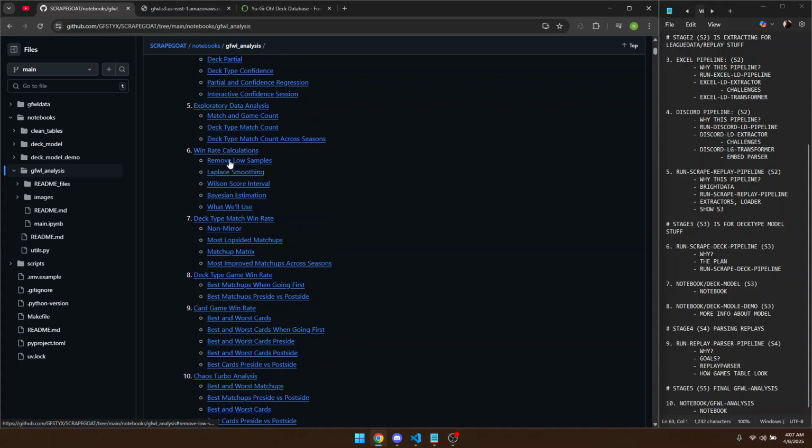And then I'm going to talk about win rate calculations, because there are more ways to go about calculations, especially when you have a data set with imbalanced classes. These terminologies are going to be thrown around as we go throughout the videos, but a class would be like a deck type, like Chaos Turbo Warriors. These deck types would be classes in this data set. I'll flesh out more of the terminology as we go through the more technical parts of the videos. But the TLDR is that we have imbalanced samples of these classes in our data set.